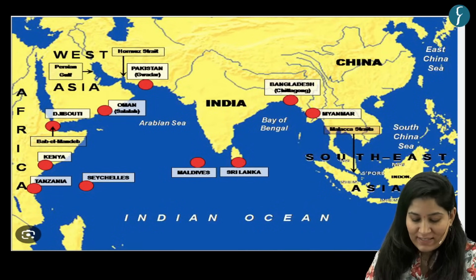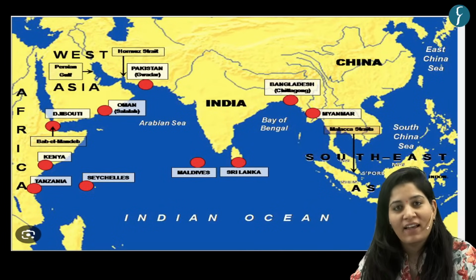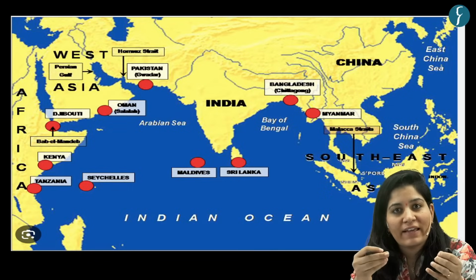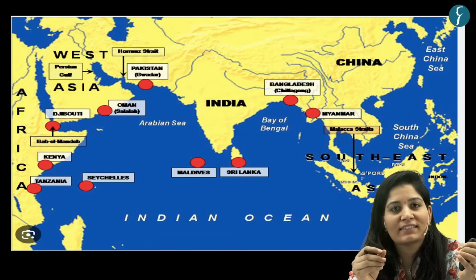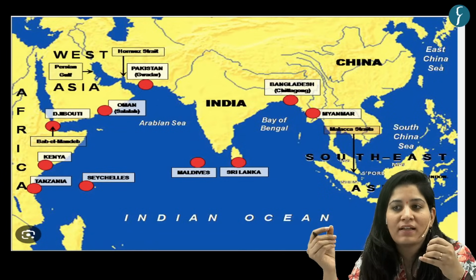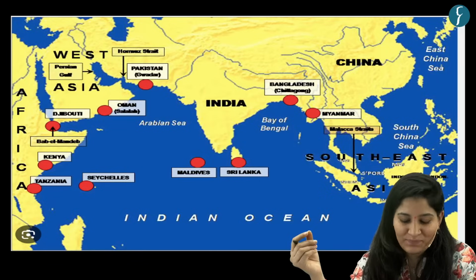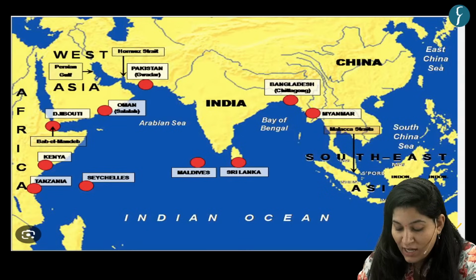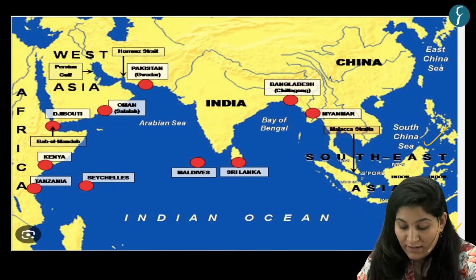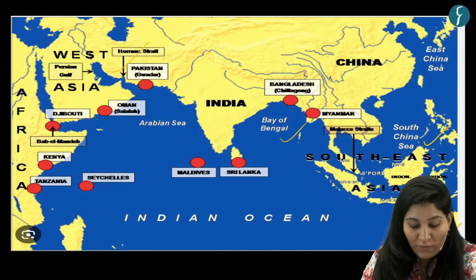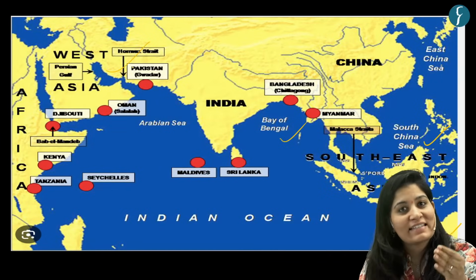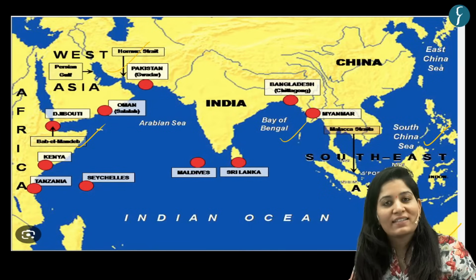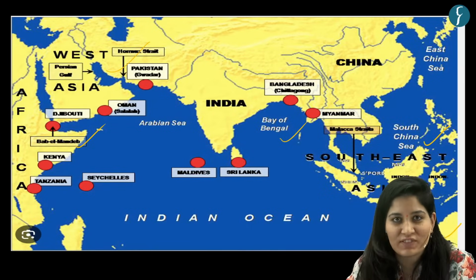See, this is the Indian Ocean region. The Indian Ocean region is a vast maritime area spanning across 36 littoral islands and states and countries. Okay, it consists of Australia, Southeast Asia, South Asia, West Asia, Southern and Eastern Africa, and the Horn of Africa. Okay, so these small pockets comprise the Indian Ocean region.